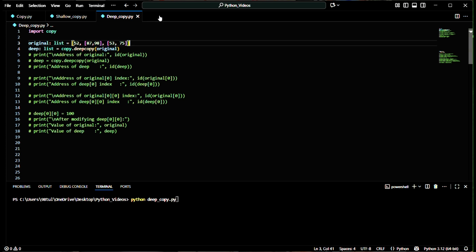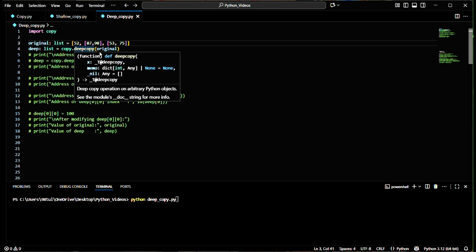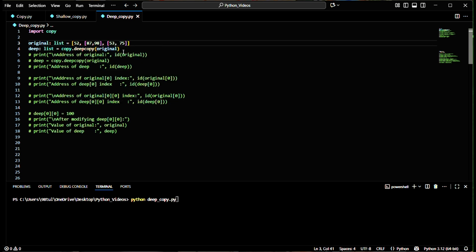I will use deep copy. So let's start using the copy.deepcopy function. I will create a copy of the original and it will get stored in the name deep. Another name for copy is clone, so we can use clone also. So why am I cloning the original list?